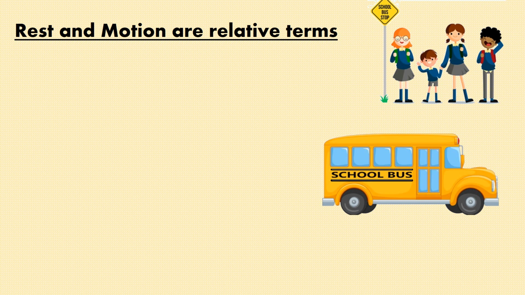How can you be in the same state of rest as well as motion at the same time? It's all about perspective. So this perspective, or relative position of an object, is called the frame of reference, and hence we can say rest and motion are relative terms.